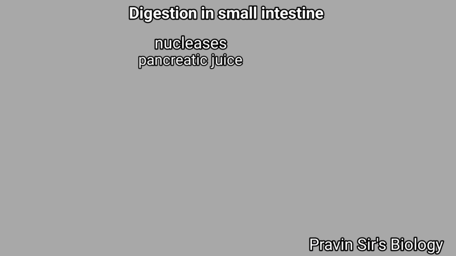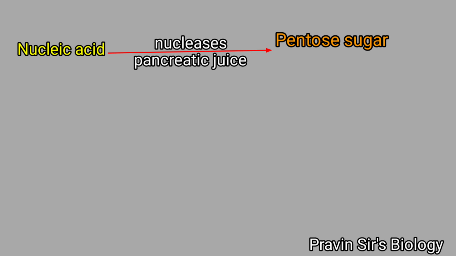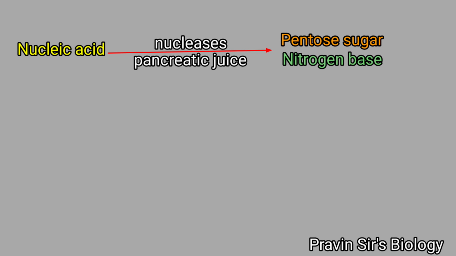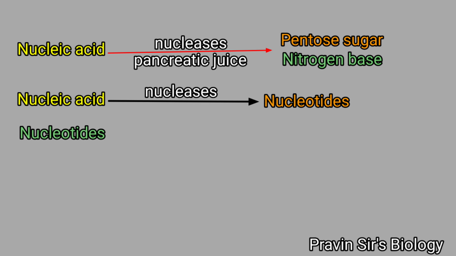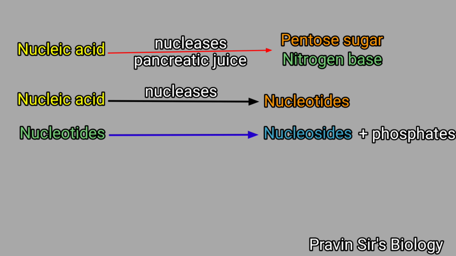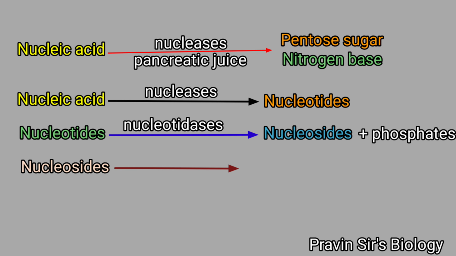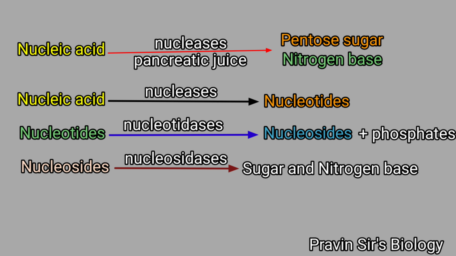Nucleases present in pancreatic juice help in digestion of nucleic acid to pentose sugar and nitrogenous base. It means your nucleic acid by the action of nucleases gets broken down to nucleotides. Nucleotides are broken down to nucleoside and phosphate, and the enzyme here is nucleotidases. Nucleosides are further broken down to sugar and nitrogenous base. The enzyme here is nucleosidases.